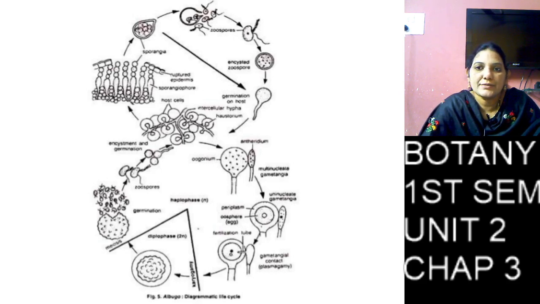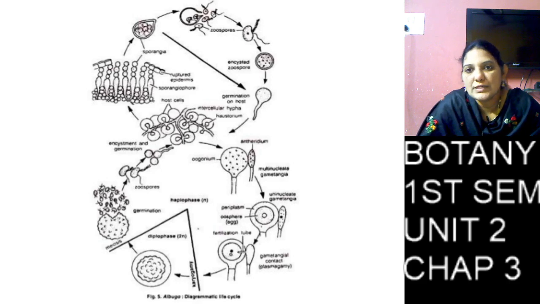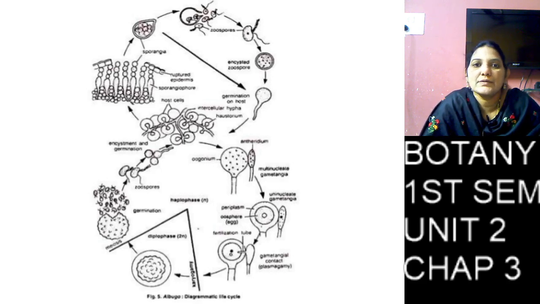One is the direct method, another one is the indirect method. So the first one is the direct method. Here, we can see in the first picture, the temperature is around 15 to 20 degrees.